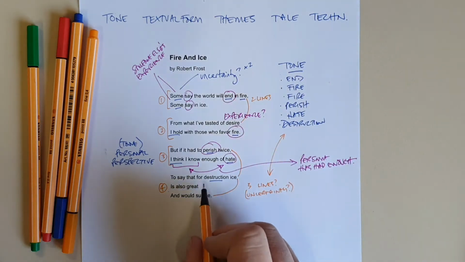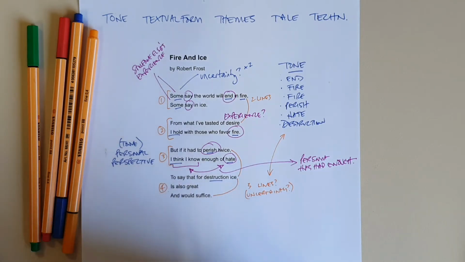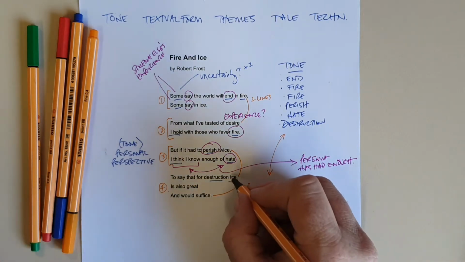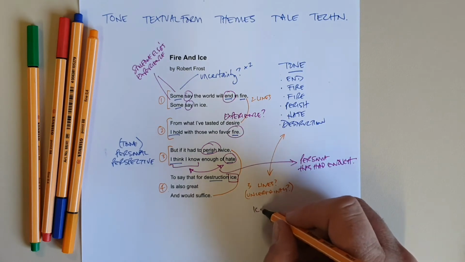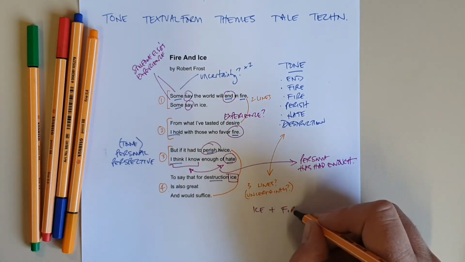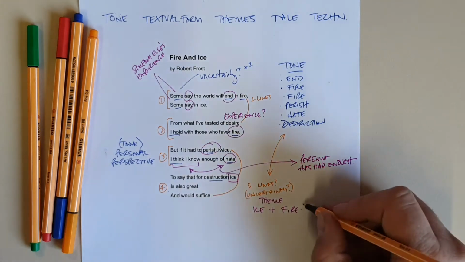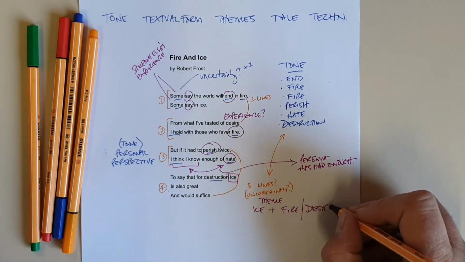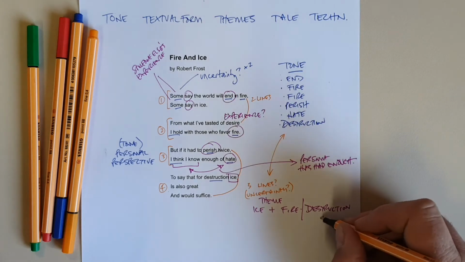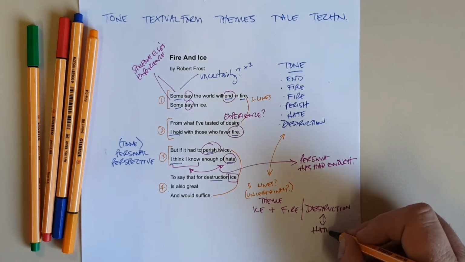Okay, to say that for destruction, ice is also great and would suffice. Then you've got this contrast, this theme of ice and fire. I'm going to write the word theme here. We've got ice and fire, and we've also got the idea of destruction, and destruction is linked with the idea of hate.